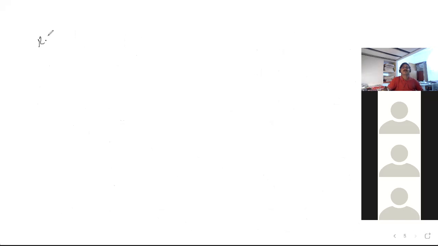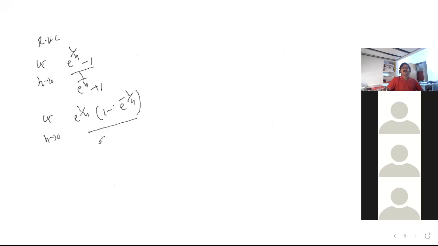Now you see here. Once again I am writing the same step. Limit h tends to 0, e to power of 1 by h minus 1 by e to power of 1 by h plus 1. If you take e to power of 1 by h common, you will get 1 minus 0 by 1 plus 0, which is 1.